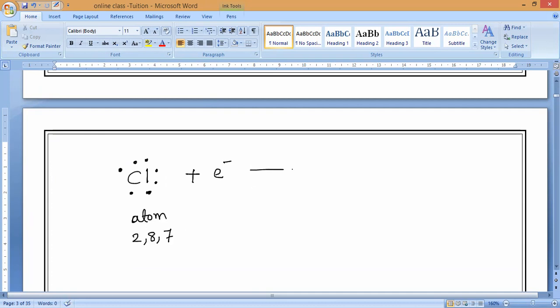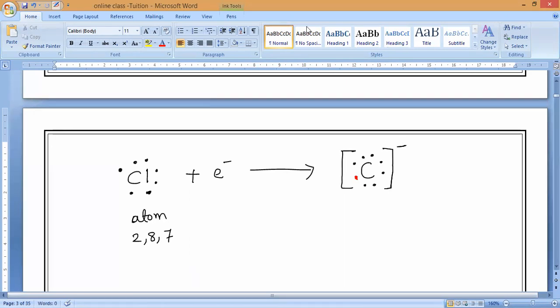2, 8, 7. So what is the electron dot structure? By this time, everybody should draw. 2, 8 dots, then 6, 7. This is the 7. So for the 8th, I will represent it with another color. Now close the bracket and put a minus sign on top.